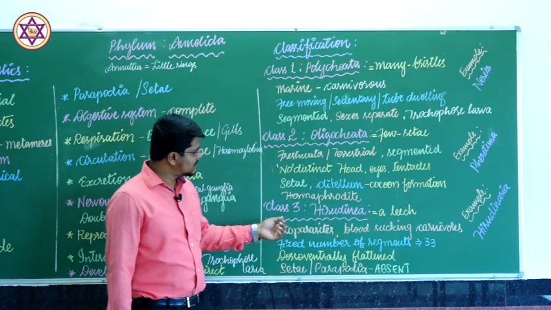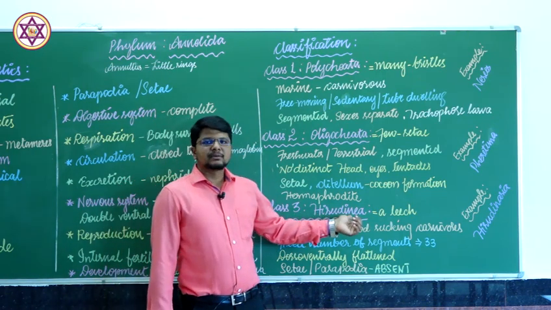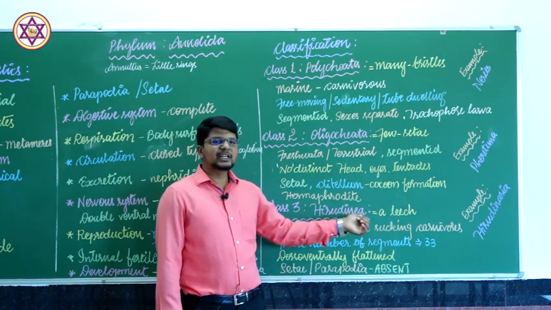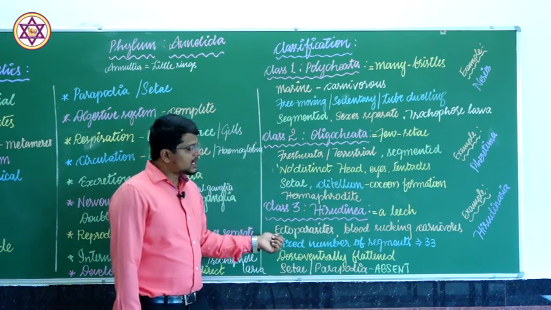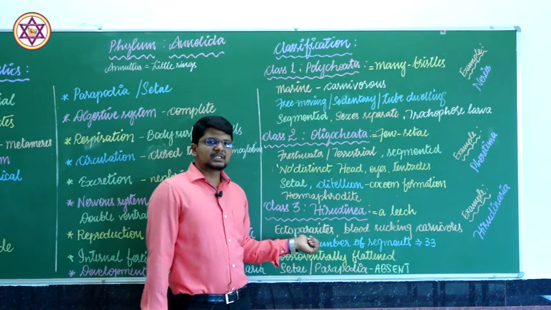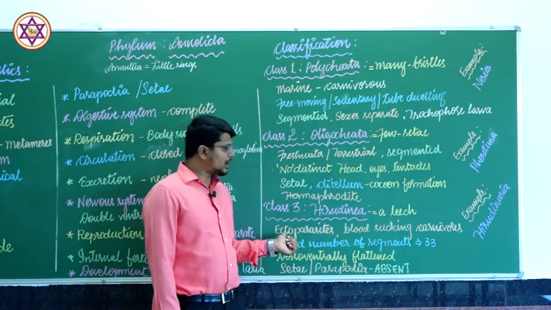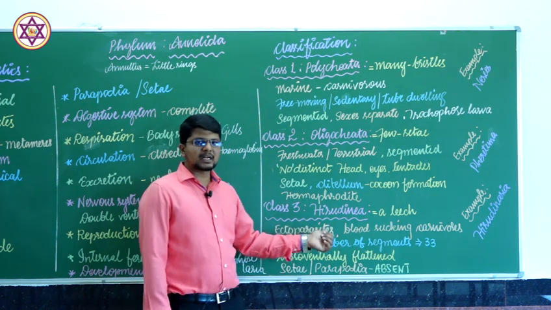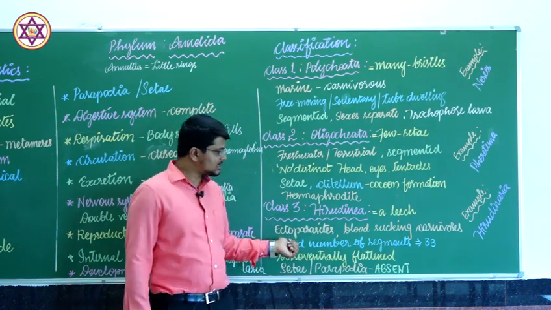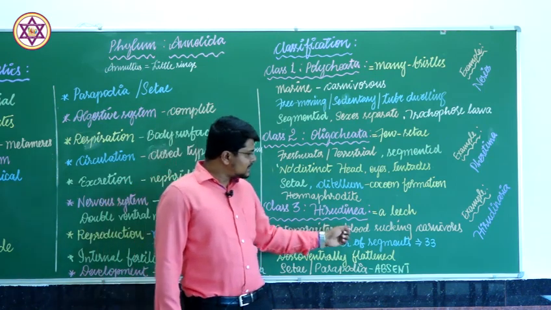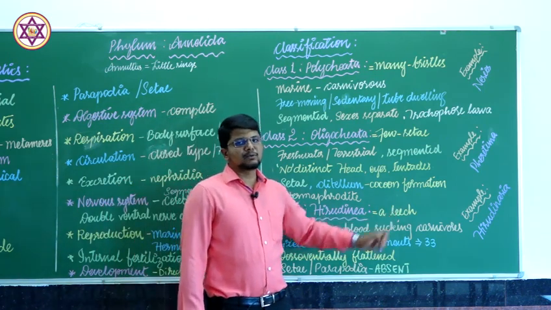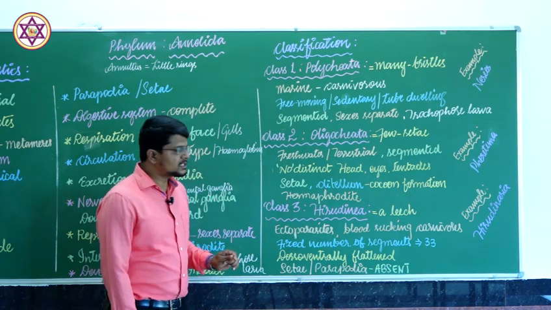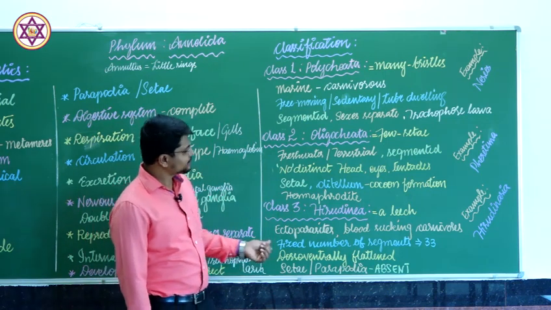The third class is Hirudinea. Hirudinea means a leech, therefore the name Hirudinea, which are ectoparasites. That means they are not free living, they depend on other animals for their food and shelter, therefore ectoparasite. They live outside the body of other animals. And these are blood sucking carnivores. They suck out the blood from the host and digest it and get the nutrition.